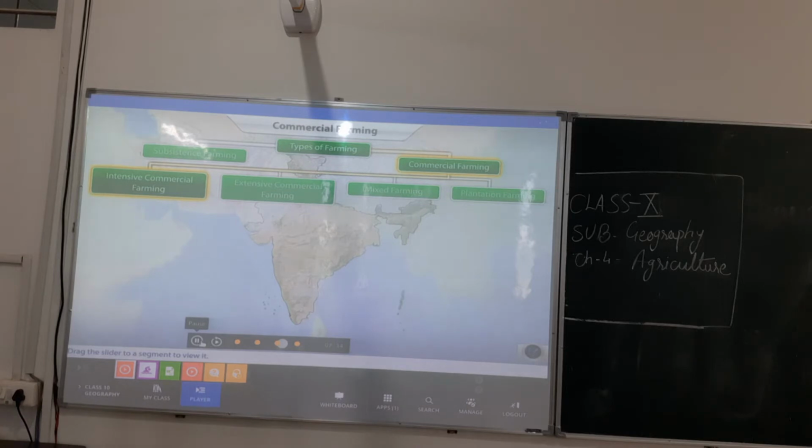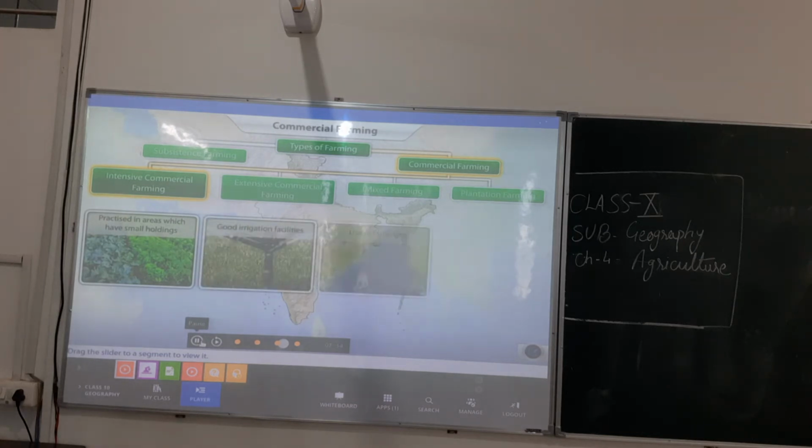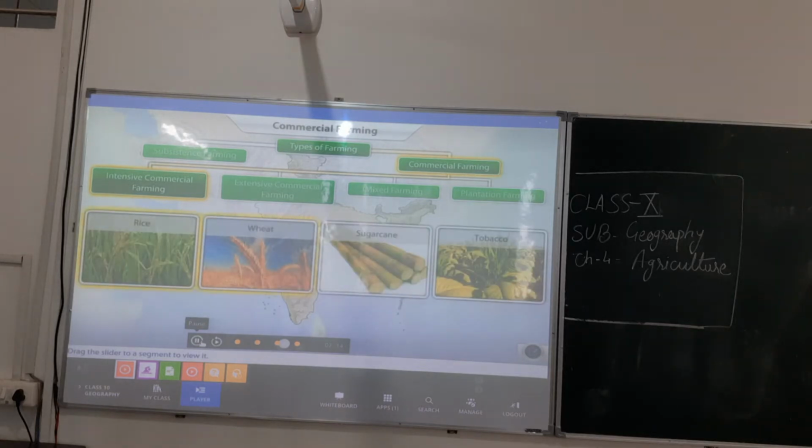Intensive commercial farming is practiced in areas which have small holdings and yield is maximized with the help of irrigation facilities, fertilizers, use of hybrid seeds, and scientific methods of farming. Predominantly, food crops are cultivated in intensive commercial farming. Cash crops like sugarcane and tobacco are also cultivated.